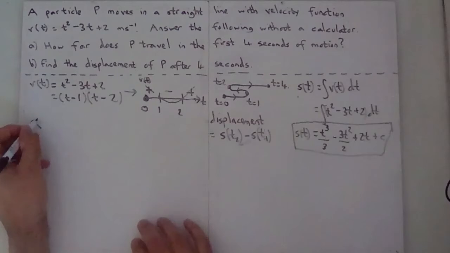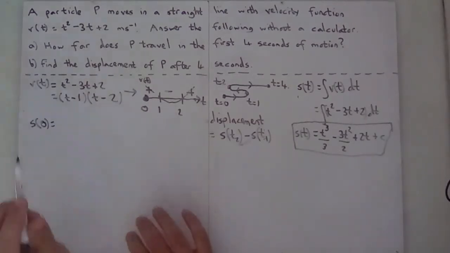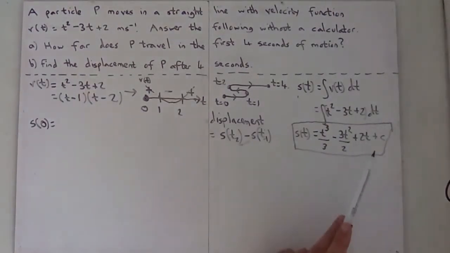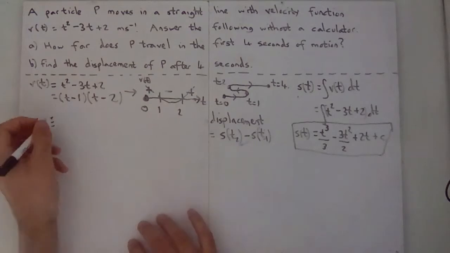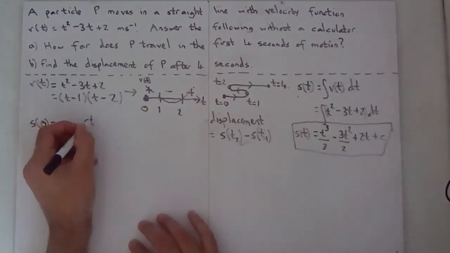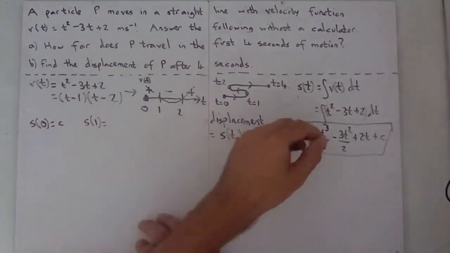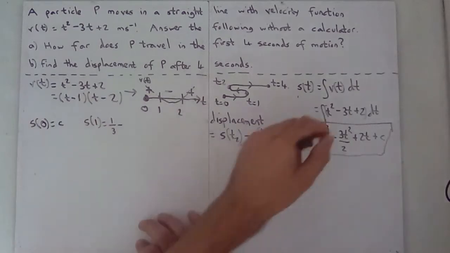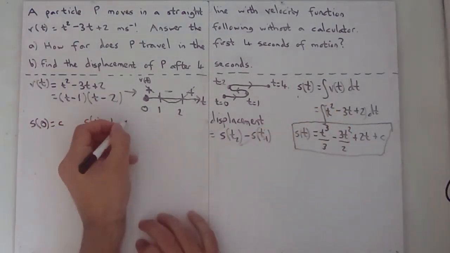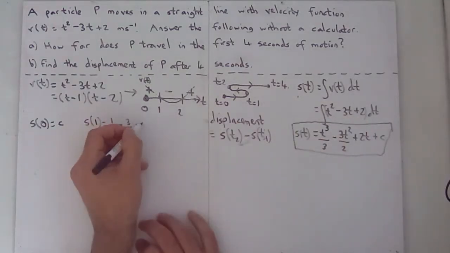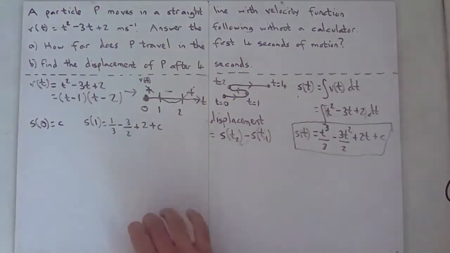s(0) should be easy. It's 0 cubed over 3 minus 3 times 0 squared over 2 plus 2 times 0 plus C, so that's just C. s(1) is 1 cubed over 3, so that's 1/3, minus 3 times 1 squared over 2, so that's 3 over 2, plus 2 times 1, which is 2, plus C. That's not quite so nice.